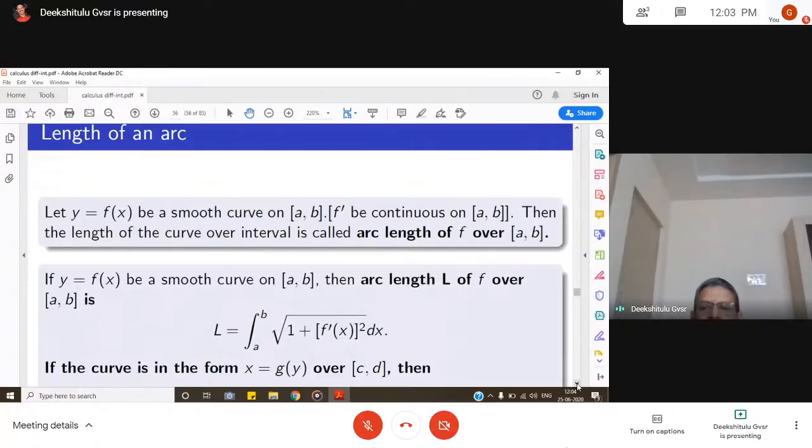But instead, we have a curve like this. Then how do you find the length of this arc? That's where we use integration to find the length of arcs. Let y equal f of x be a smooth curve on closed interval [a, b], that is, f dash must be continuous on [a, b]. That's what we mean by a smooth curve. Then the length of the curve over the given interval is called the arc length of f over [a, b]. Arc length means length along the arc.